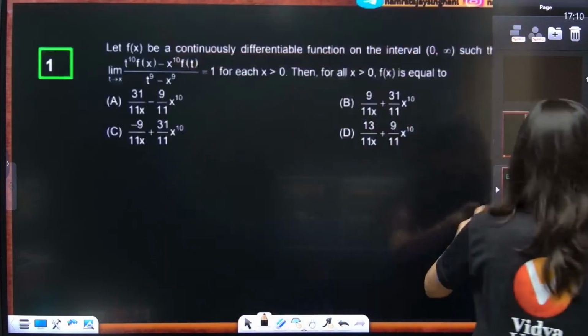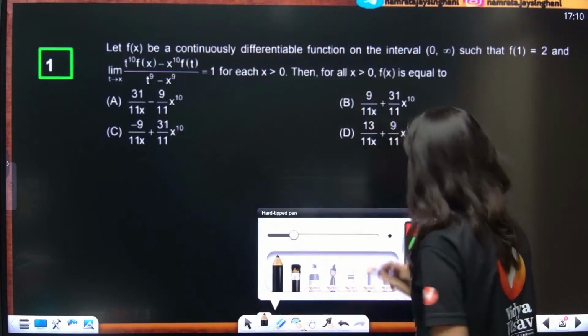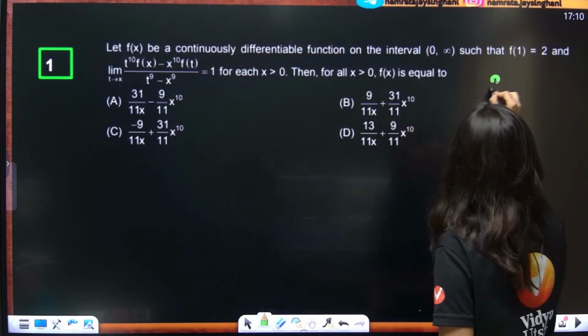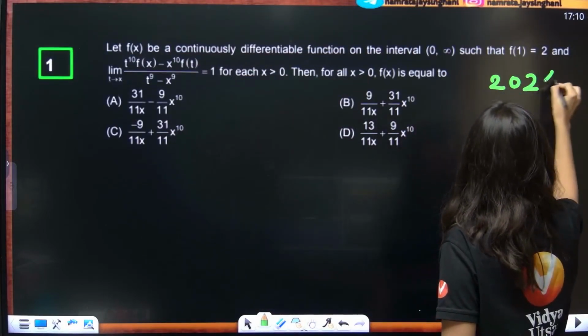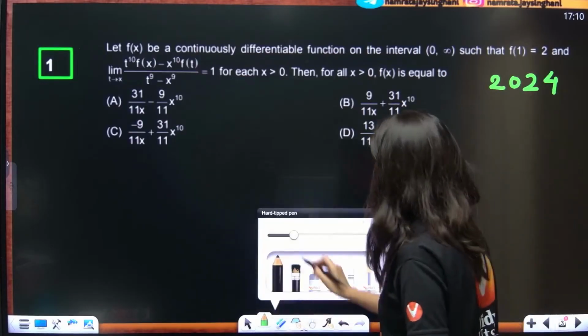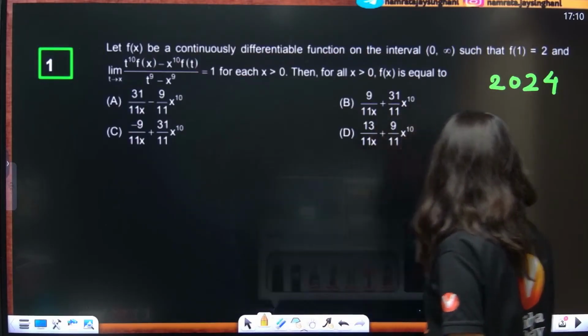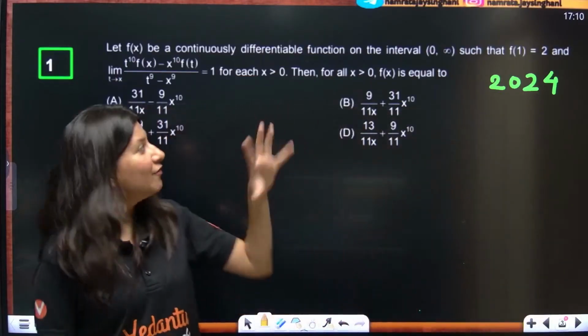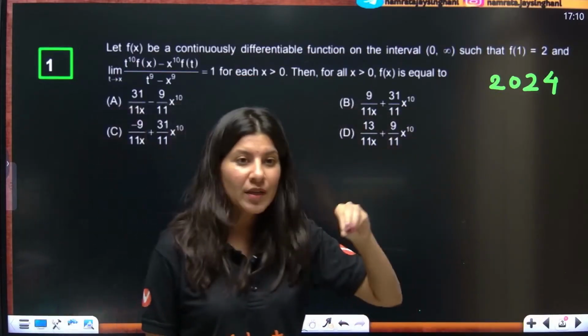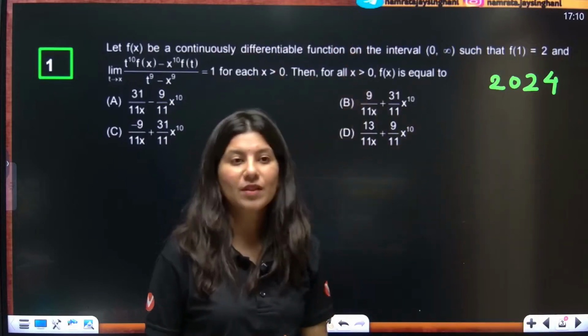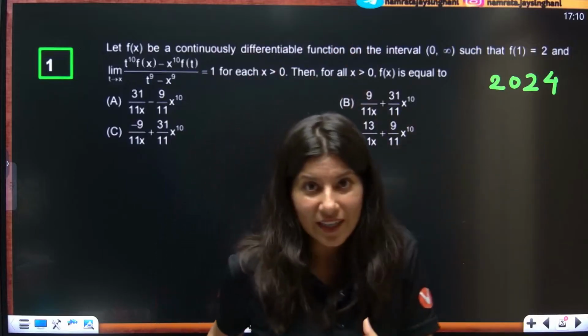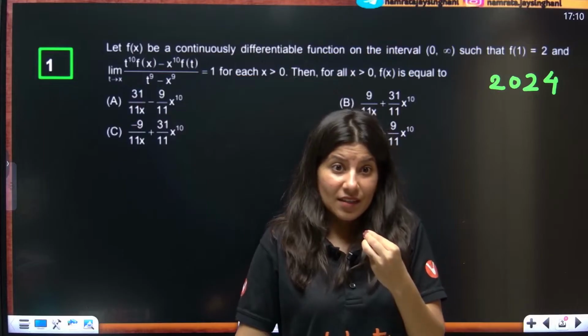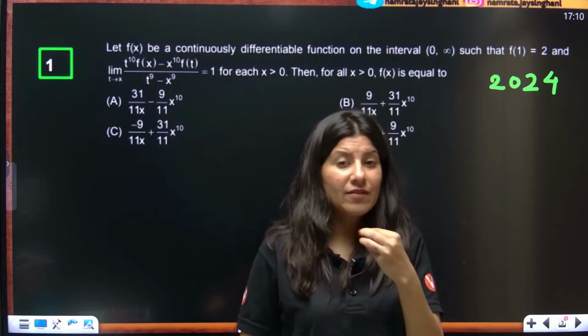Now let's start with the very first question. This question is actually a JEE Advanced 2024 question. In today's session, some questions will give you a spine-chilling visual. The moment you see them, you'll think, I can't do this, how do I even read it, shall I even interpret this question?